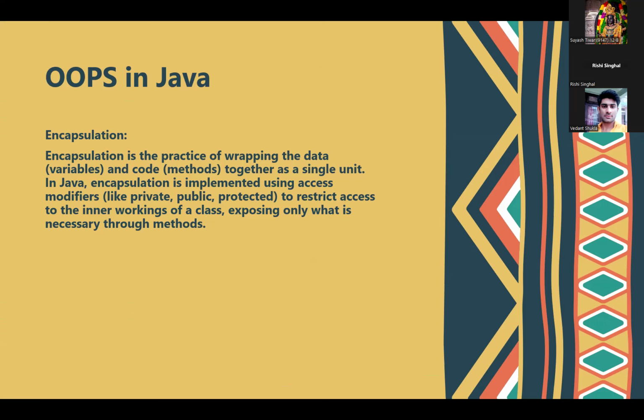For a user, it will seem to be a single unit, but within that wrapped aluminum foil, there will be several things. So encapsulation is related to hiding and abstracting data related to the method, and it is implemented using access modifiers like public, private, and protected, to restrict access to the inner workings of a class.